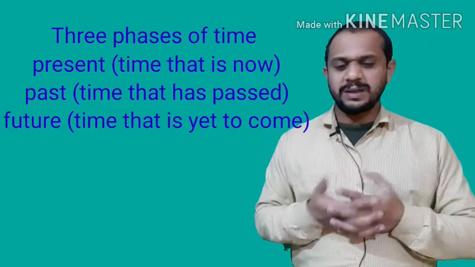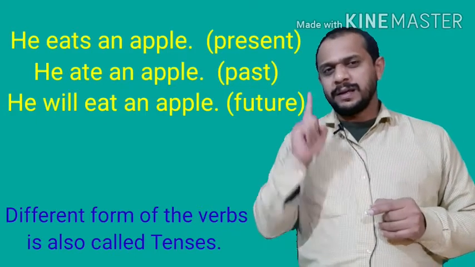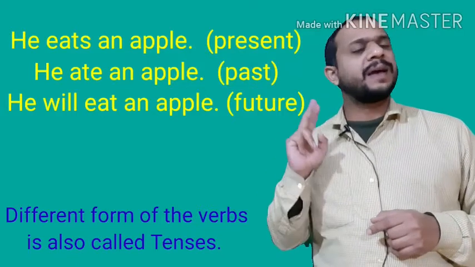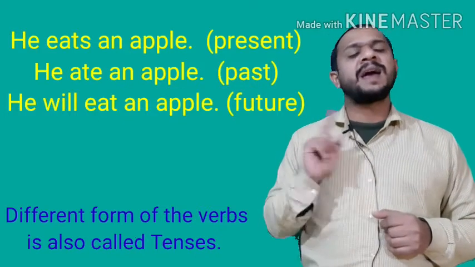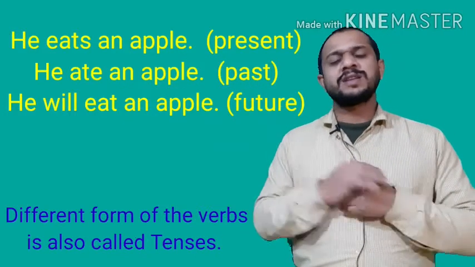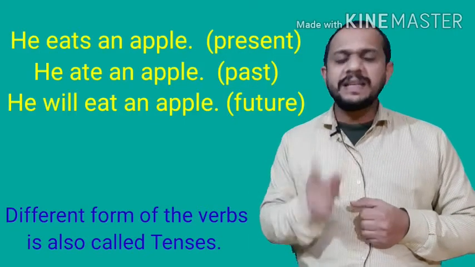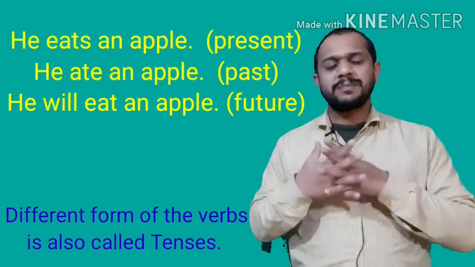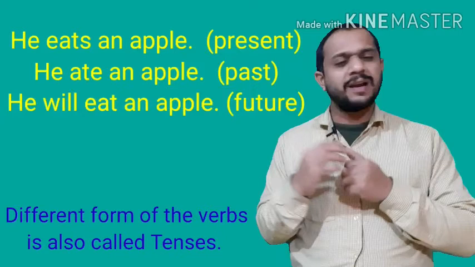If I start with sentences, number one, he eats an apple. Here just point out eats. Number two, he ate an apple. Point out ate. Number three, he will eat an apple. In all these three sentences, subject and object are common. But what about the action? Action is different.